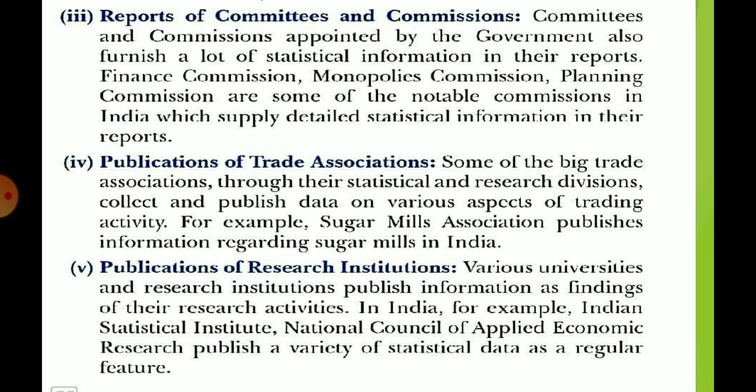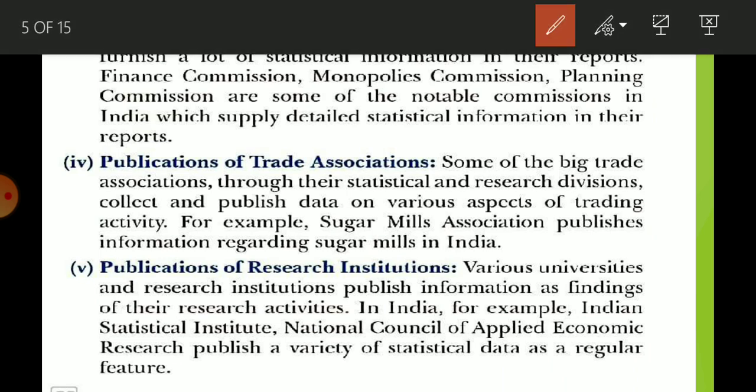So commissions and committees appointed by the government also furnish a lot of statistical information in their reports. Some important commissions are Finance Commission, Monopolies Commission, Planning Commission, but today there is no Planning Commission, okay. Policy commission is there, some are notable commissions, okay. Next is publication of trade associations.